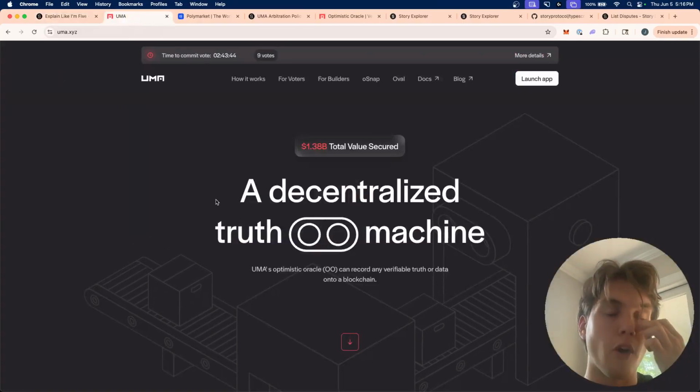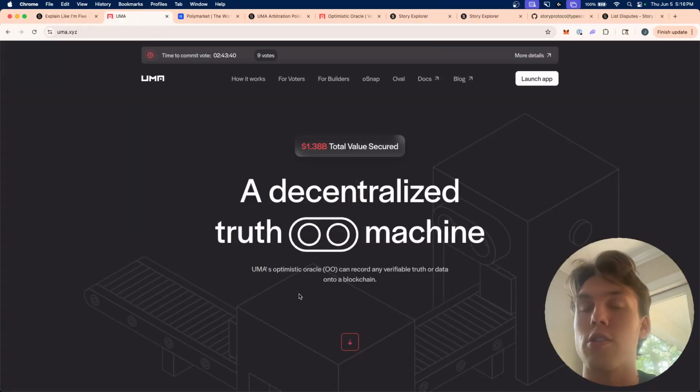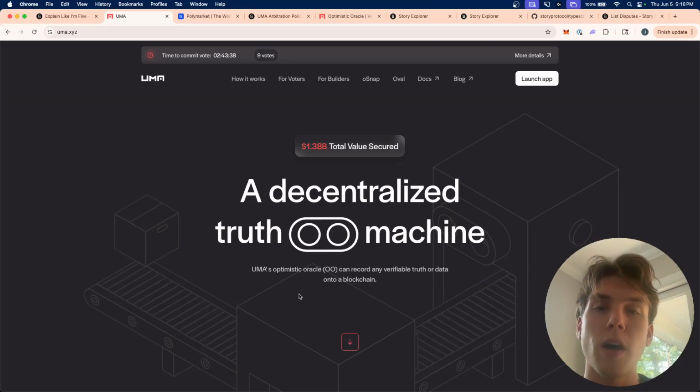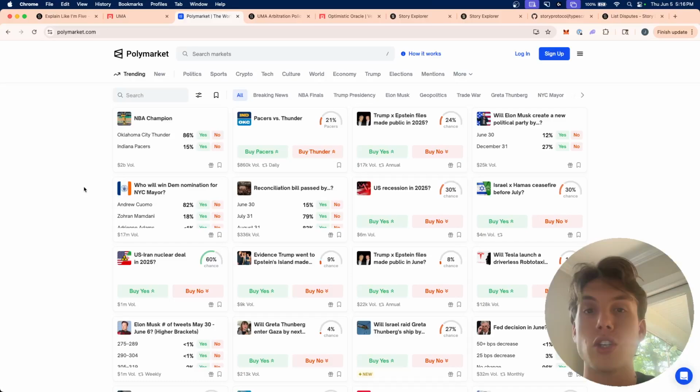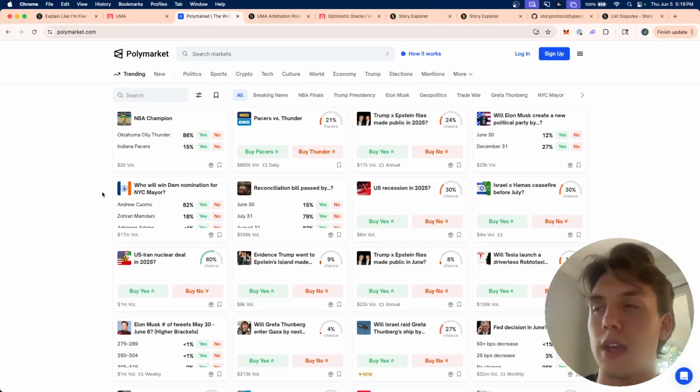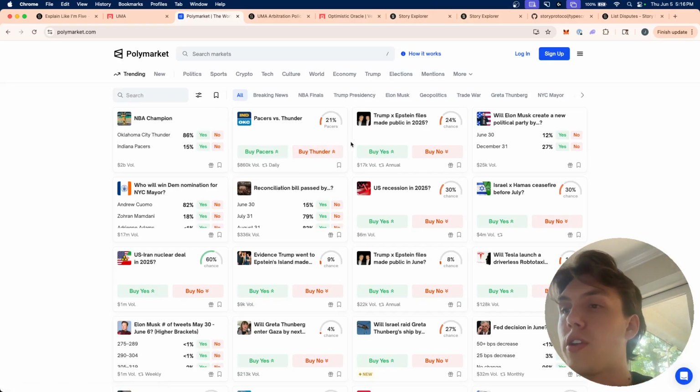And so we're also going to be talking a lot about UMA. UMA is, as you see here, a decentralized truth machine. And UMA is basically a protocol that powers really popular applications in the world, like Polymarket. This is one of the most popular. It's called a prediction market, I believe, where you bet on who's going to win, the Pacers versus the Thunder.